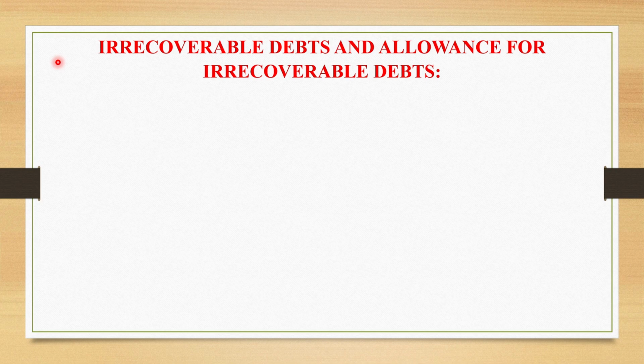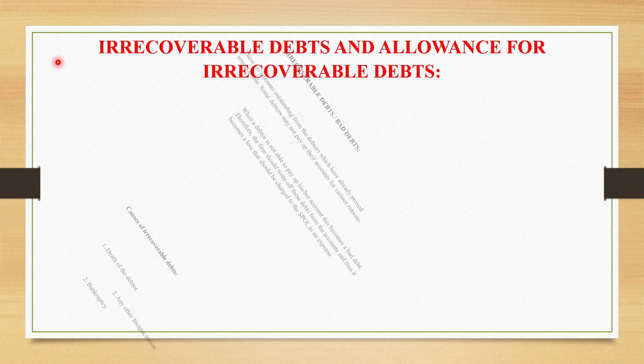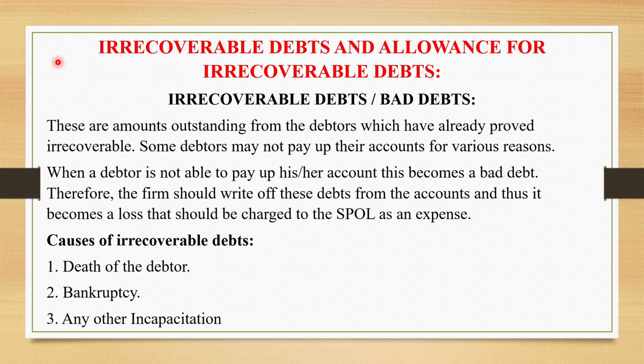Here, accountants must record these losses properly and also estimate the future losses that may arise from the current credit sales. So by the end of this lesson, you will be able to distinguish between irrecoverable debts and the allowance for irrecoverable debts. So let's begin with the irrecoverable debts.